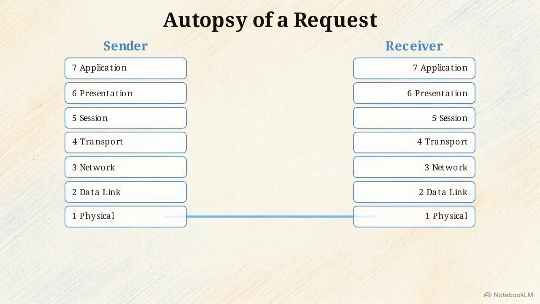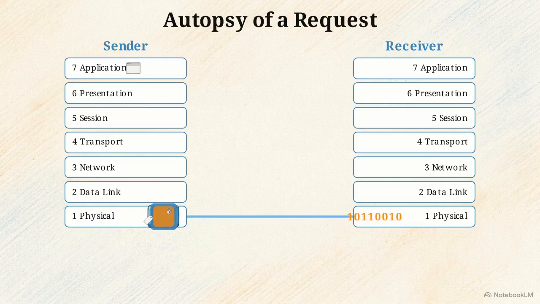Here is the sender stack on the left and the receiver stack on the right. The process begins top left, as your browser generates the request at Layer 7. As the payload descends, it undergoes encapsulation. Each tier adds a wrapper with formatting, session, and transport instructions. Clearing layers 3 and 2, the data gains its IP and MAC addressing before converting into physical pulses at layer 1. These pulses cross the physical transmission bridge to the destination server.